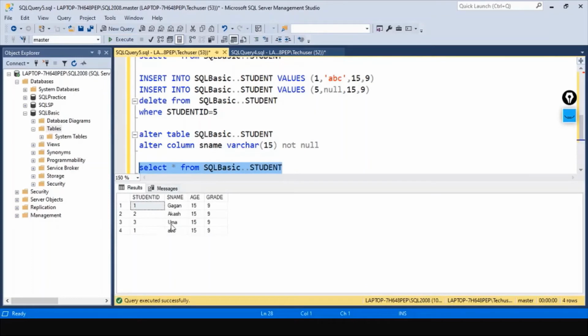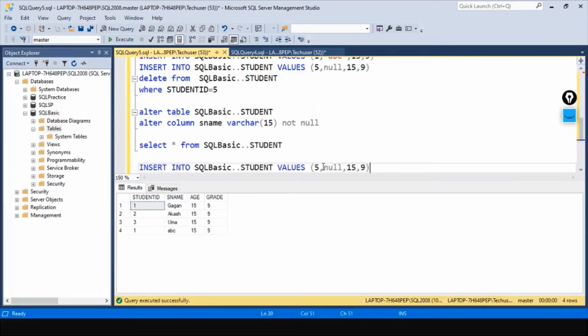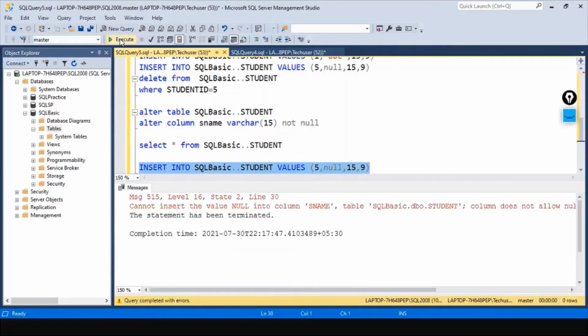Okay, now we can't see any null value in this table. So let's try to enter this value into this table. See, the statement has been terminated. Cannot insert the value null into the column S name. So it is saying that you can't have a null value inside this S name column.